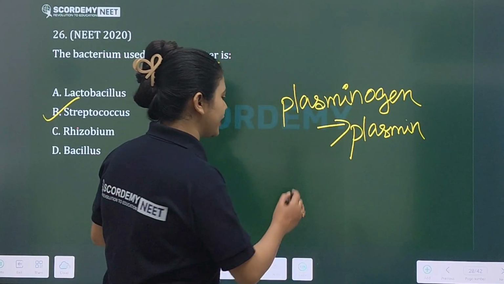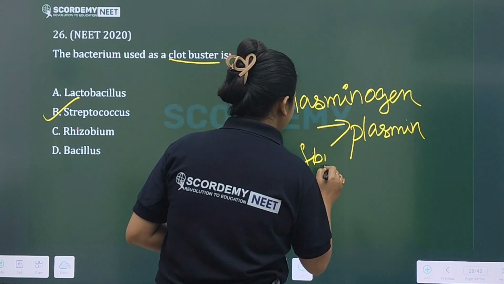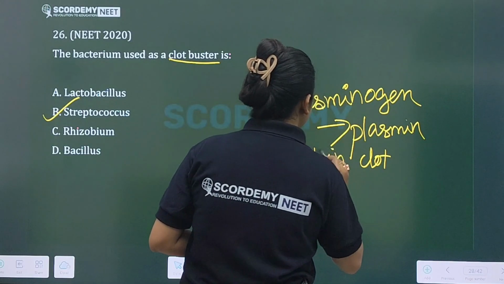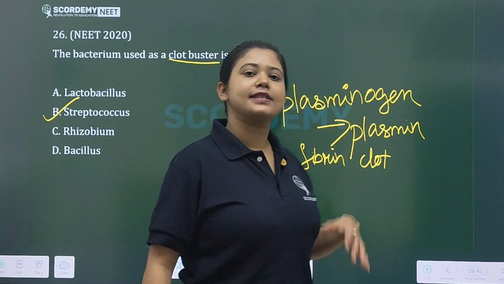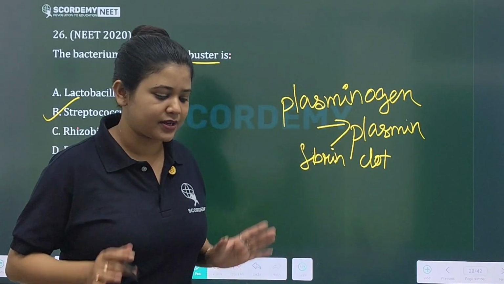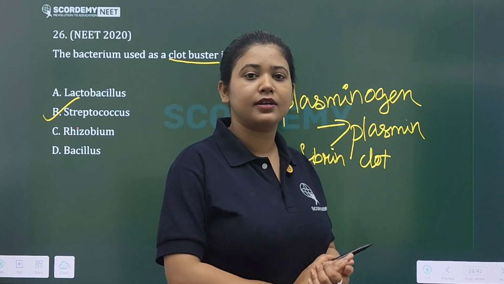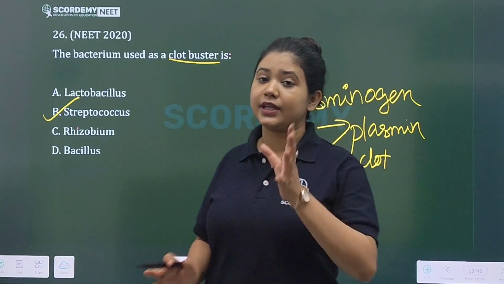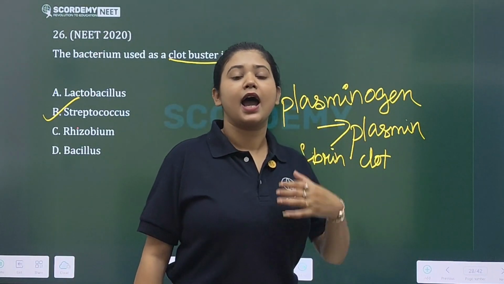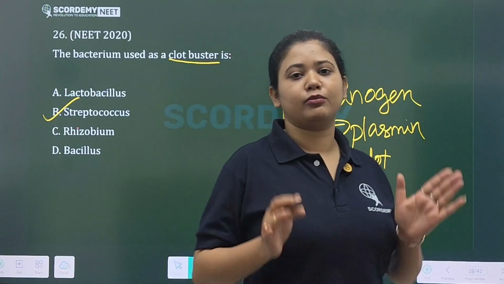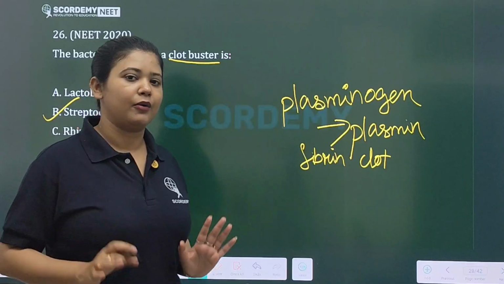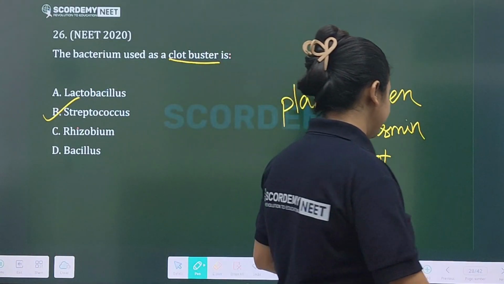Now again, where is it exactly used, this streptokinase? It is used in treating conditions such as thrombosis, cardiovascular diseases, heart attack. In these conditions it is used to break the blood clot. This is a medical significance, right?